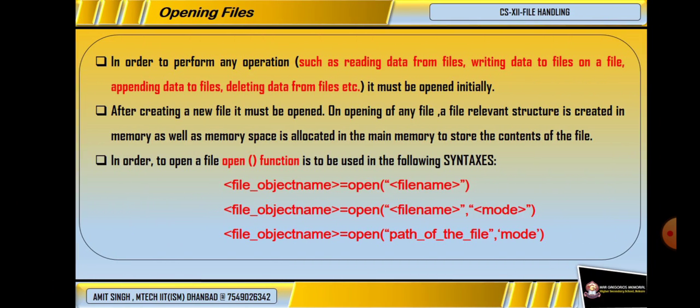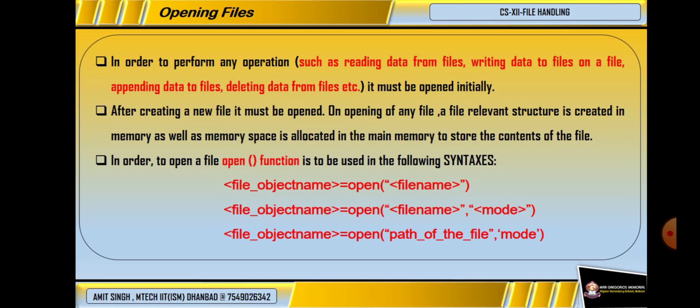Now we will learn how to open a file. We have learned different types of file, that is text file, binary file and CSV file. Now we will learn how to open these files, because before reading, writing, appending or deleting any data from a file, it must be opened first.